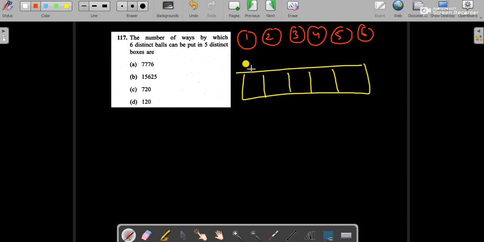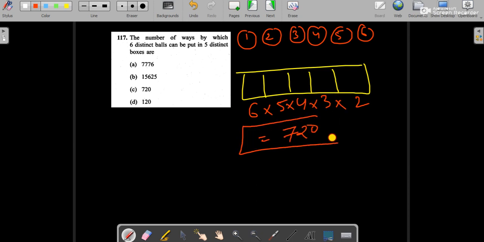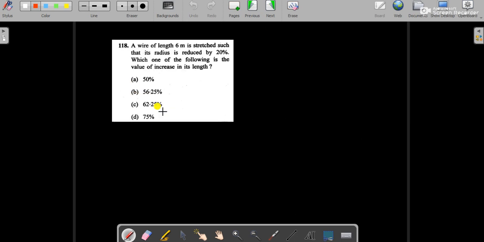So suppose for the first box there are 6 options. Similarly 5, 4, 3 and 2. By multiplying this we can get the number of choices. So the answer is nothing but 720. There is a little bit of confusion in this question, whether we should apply with repetition or without repetition. I am doing this without repetition. So answer is option C. Let's move to next question.